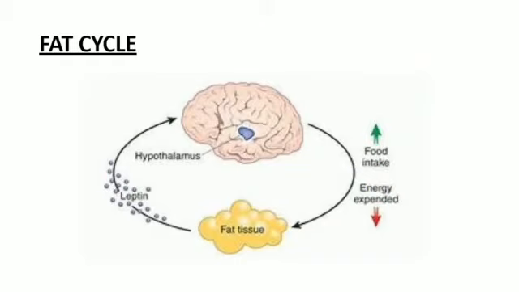Now, the fat cycle. The food we eat is stored in the form of triglycerides in the fat tissues, which are mainly adipocytes. They release leptin and the signal moves toward the brain. The part of the brain known as the hypothalamus is responsible for a particular cellular response. The response would be that food intake would be increased and energy expended would be decreased, which will result in obesity.